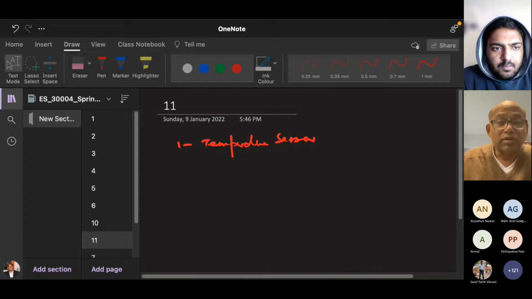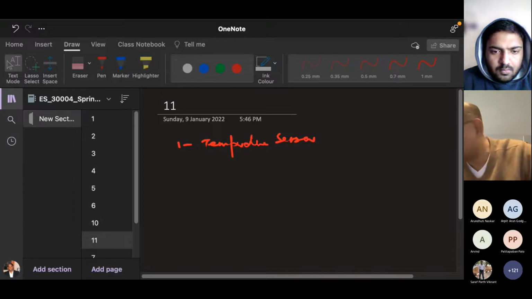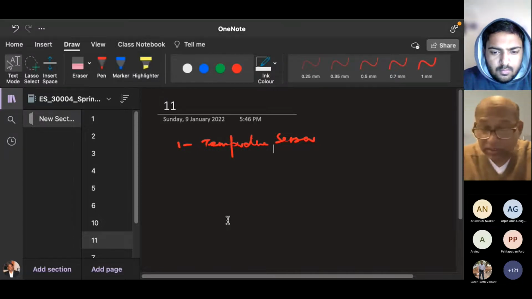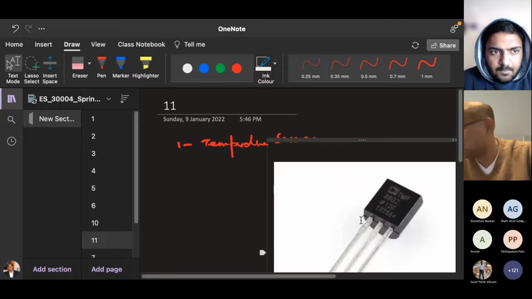Sensors for your room. If you see, there are lots of temperature sensors available. For example, this one is a temperature sensor. I'll cut and paste. You can see here. This is a temperature sensor. Can you see?